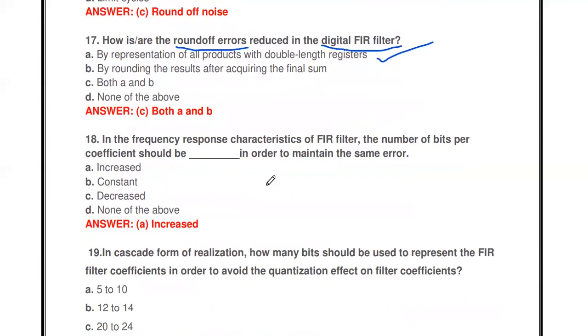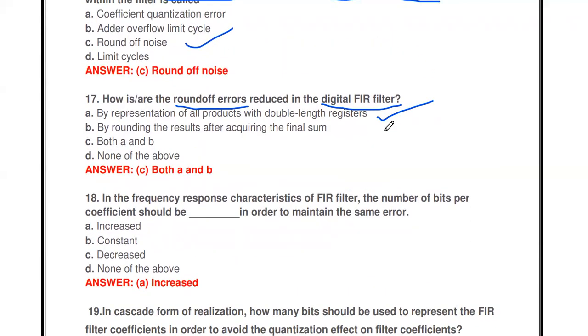That is the one thing. And another one: by rounding the result after acquiring the final sum, instead of rounding individual data after addition, if you perform the rounding process at the end, that will also reduce the round off error. So both A and B is the answer. These are the only two ways to reduce the round off error in digital FIR filters.